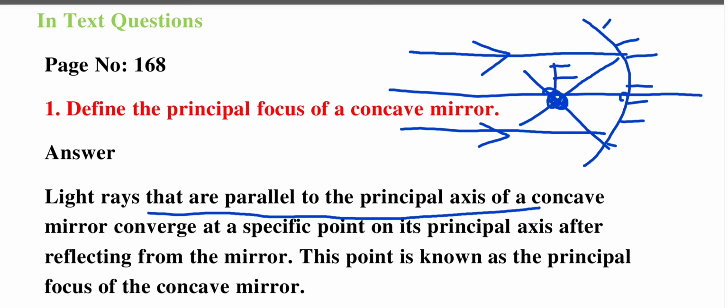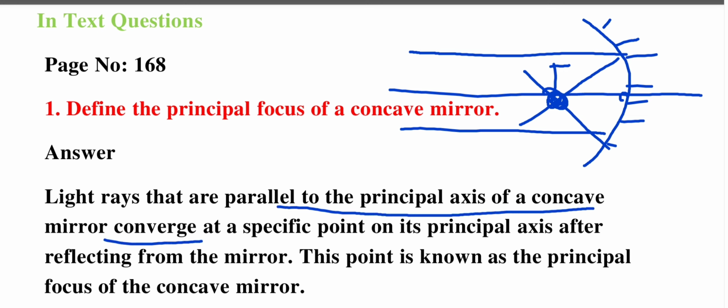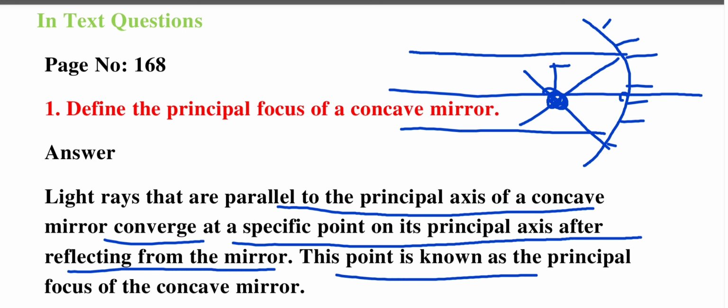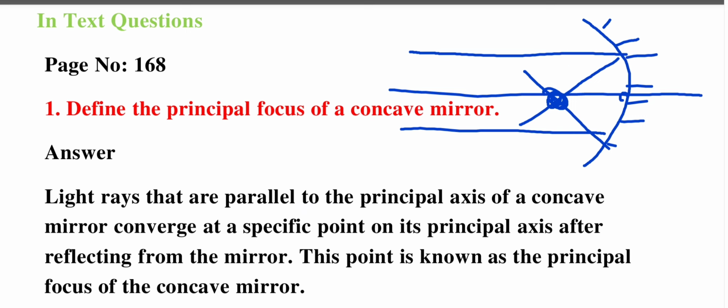I will explain once again. Light rays that are parallel to the principal axis of a concave mirror converge at a specific point on its principal axis after reflecting from the mirror. This point is known as the principal focus of a concave mirror. Hope you have understood.